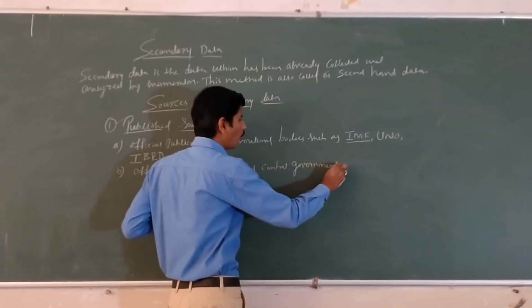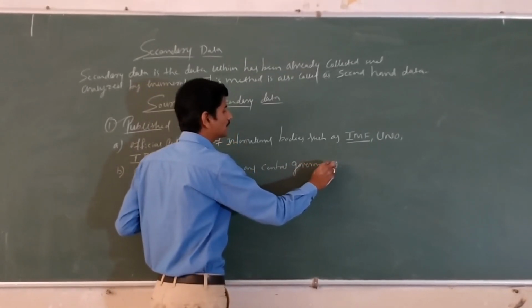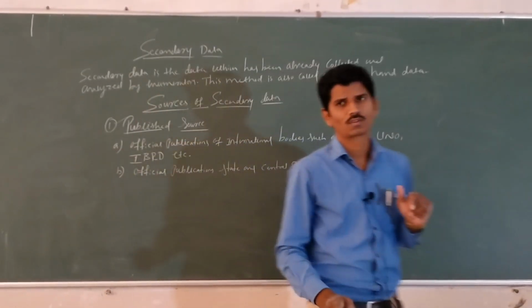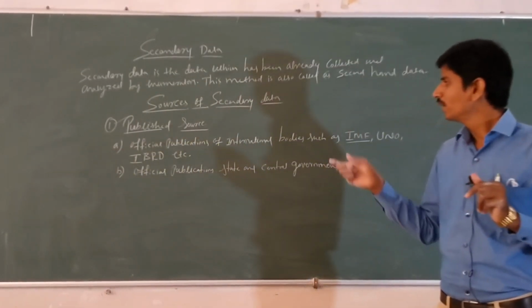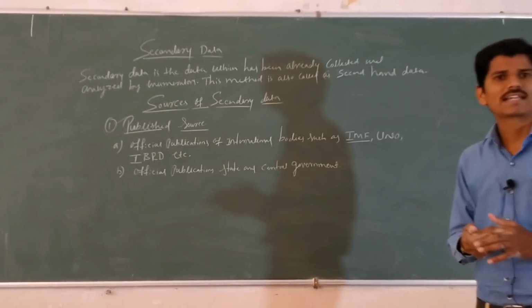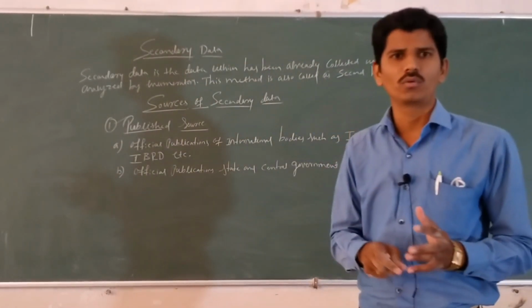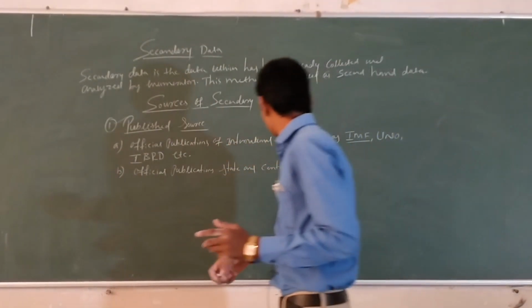Here the data can be collected from the state and central government. Here the official publications of state and central government.